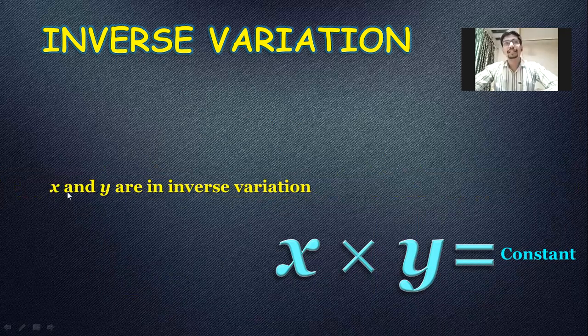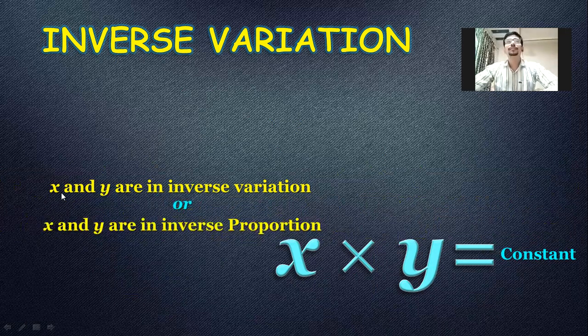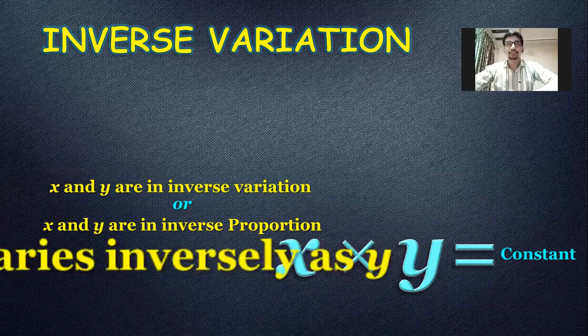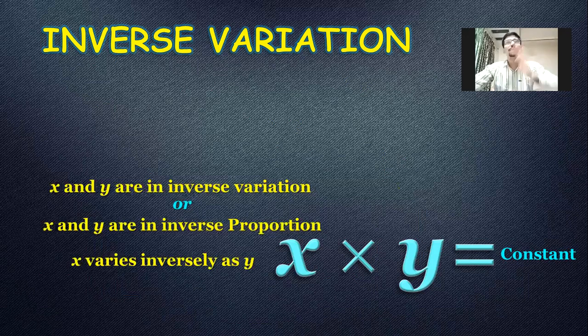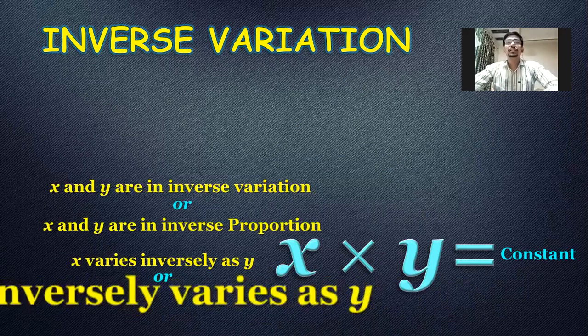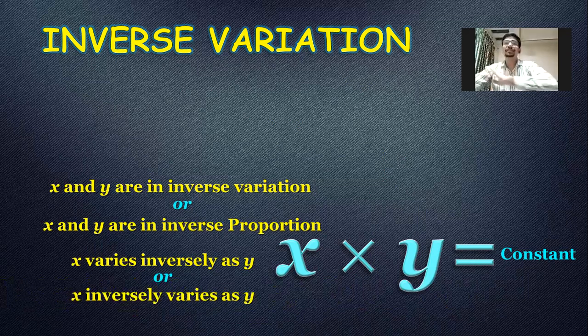If it is said x and y are in inverse variation, or you might use the word like x and y are in inverse proportion. In the last lecture we have seen proportion, variation, same thing. Or they might ask you x varies inversely as y, something like that will be given. Or they simply say x inversely varies as y. So there will be two words I will be searching for, inverse and vary, right?